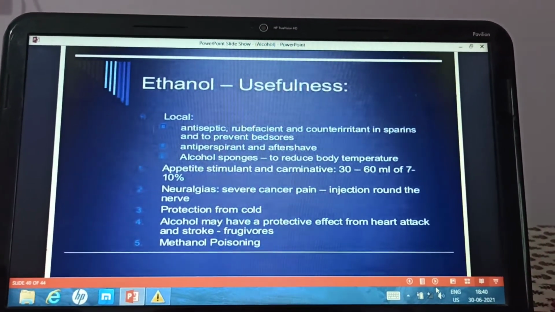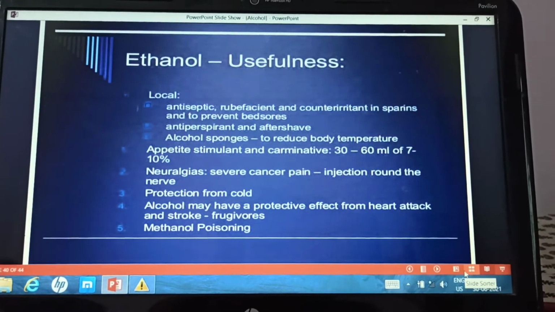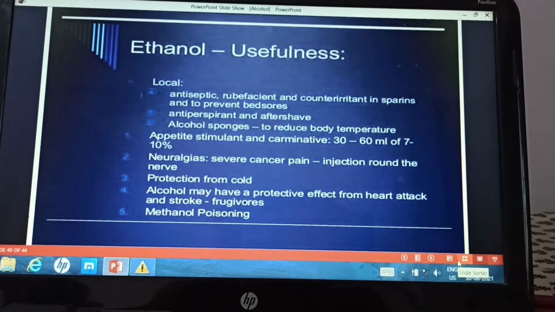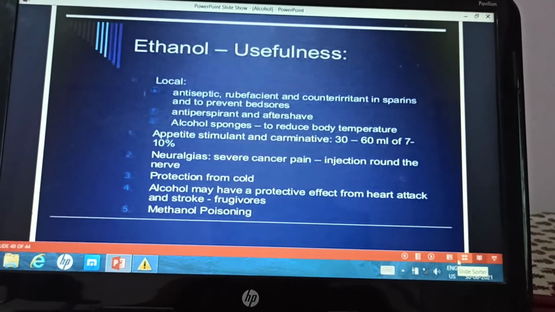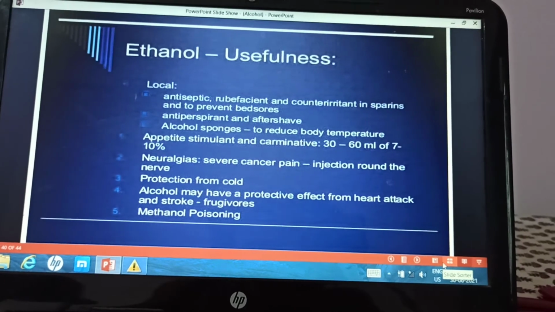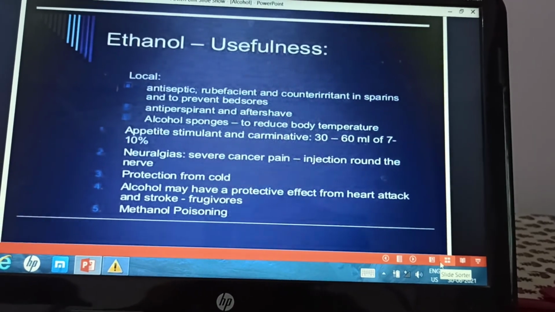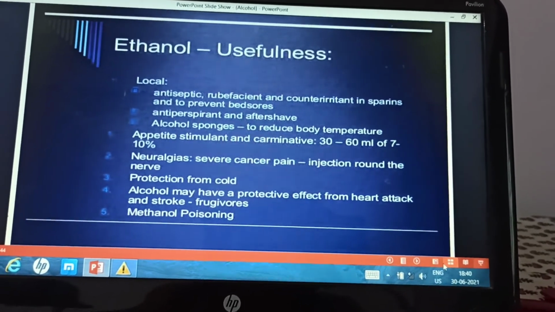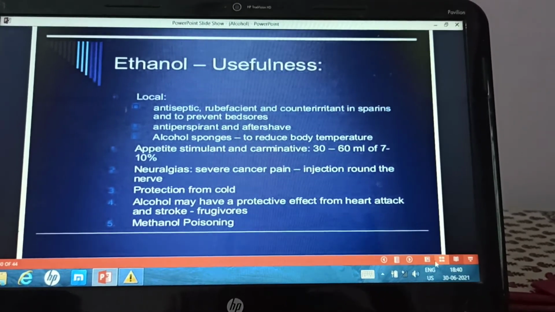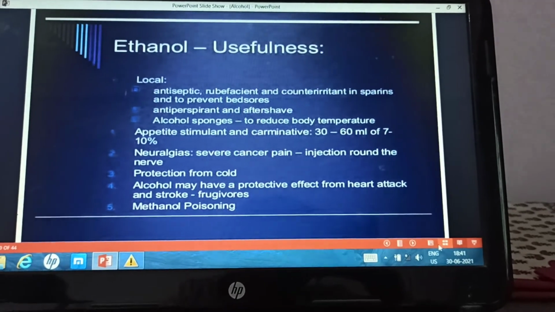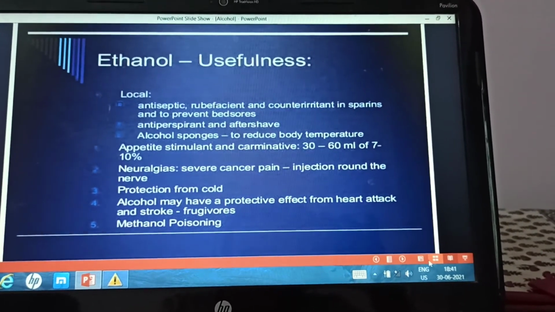Then coming to the therapeutic uses of alcohol. Now local uses. It can be used as an antiseptic. We have seen this previously. 70% ethyl alcohol is used as an antiseptic and disinfectant. It can be used as a rubefacient and counter irritant in sprains and to prevent bed sores also. It is used as an antiperspirant and as an aftershave. Alcohol sponges are used to reduce the body temperature in fever. It can be used as an appetite stimulant and as a carminative.